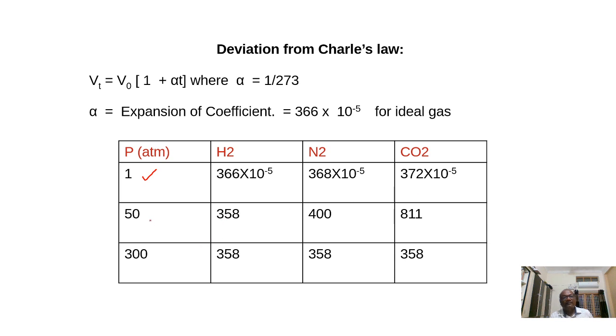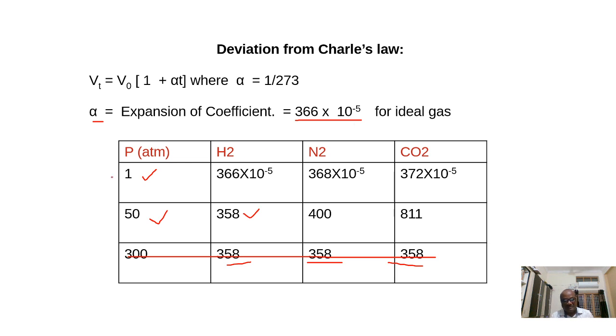But at 50 atmospheres, these values are increasing. For hydrogen 358, nitrogen is 400, and CO2 is 811. As the pressure increases, we can see more deviation is observed. But actually, what will be the alpha value for an ideal gas? It should be 366 into 10 power minus 5.